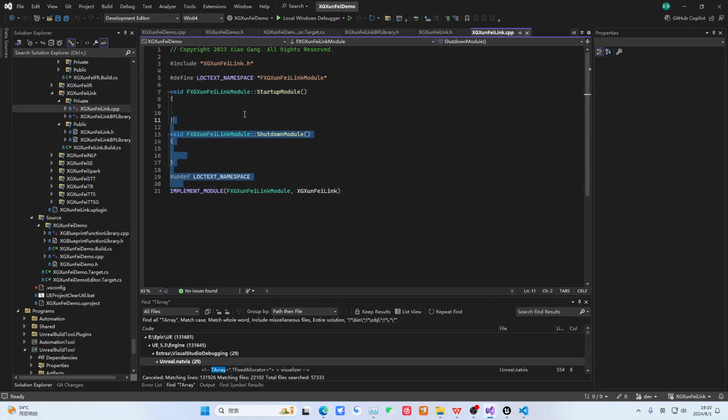Then, if we continue, finally, let's take a look at our module file. This module is the module we created. Generally this module header file is not needed. Header files are generally not needed. But I like to write it out. This way it's more complete. So here it directly writes one. We just implement the default game module. Nothing else needs to be written.